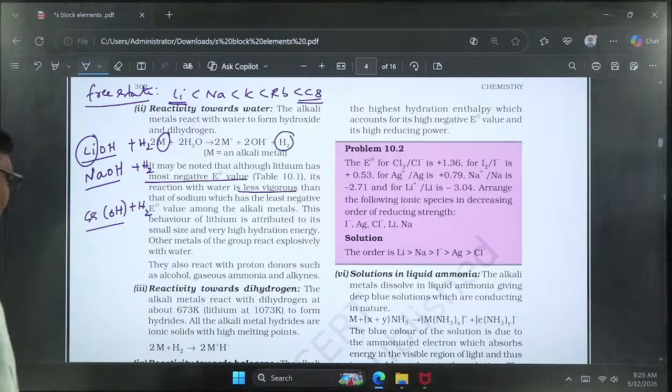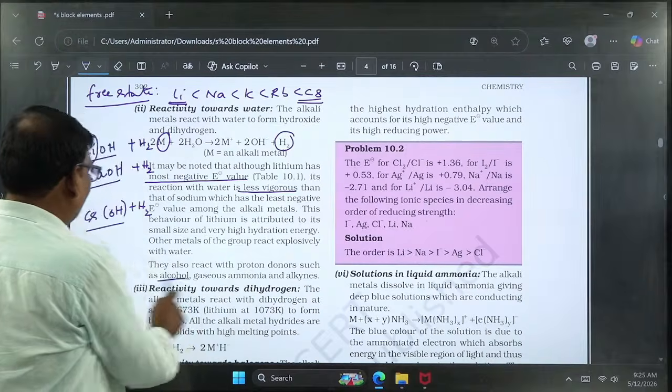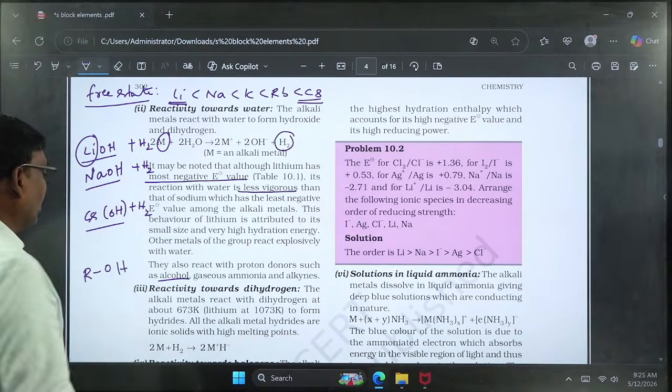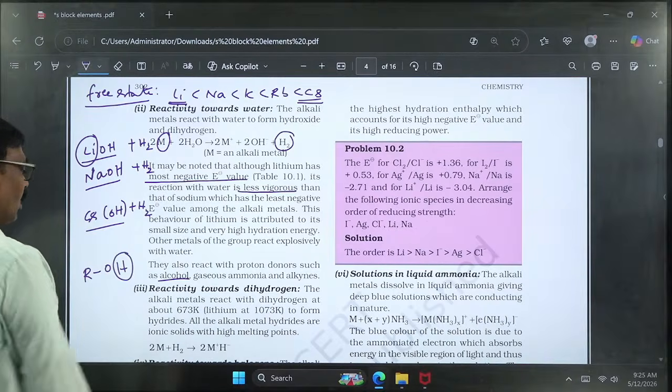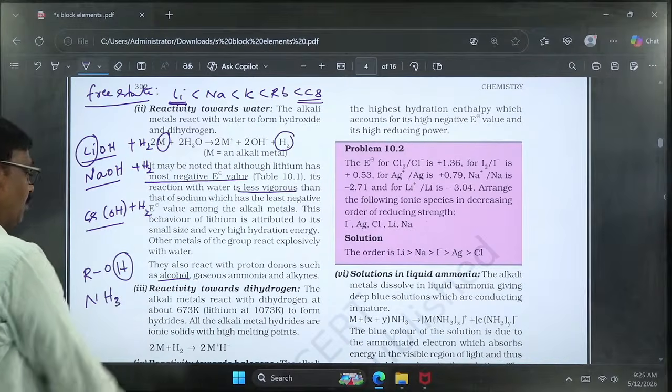Okay. And these alkali metals can also react with proton donors like alcohols. Actually alcohol has the ROH group, so a free proton will be available. Along with that, gaseous ammonia, here also a proton is available.